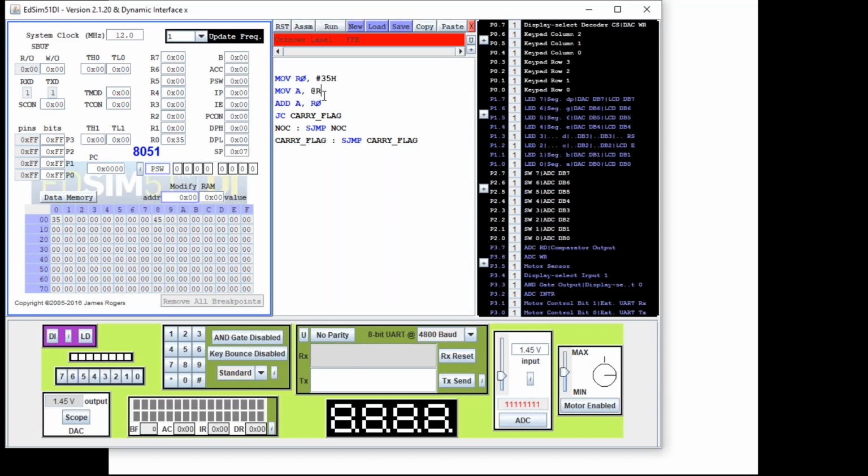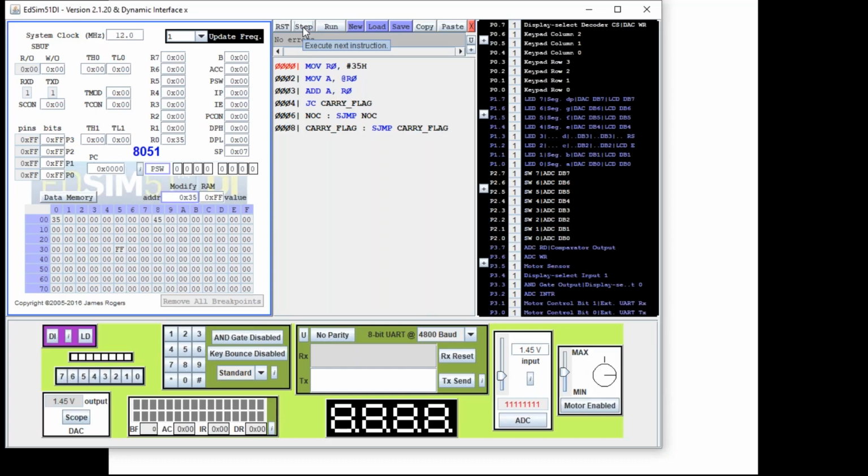Move A comma @R0, and I'll put 35 there. I'll put FF at 35. So I have move A comma @R0, so it will fetch whatever is at 35 and then put it. So I will step R0. This will move 35 to R0. That's done. Then move A comma @R0 will move whatever is at the address pointed by R0, which is 35. On 35 the value is FF. So it will move FF to A. You can see that A has become FF.